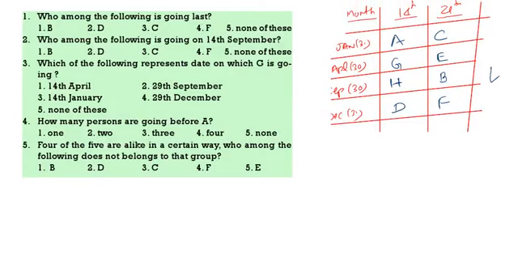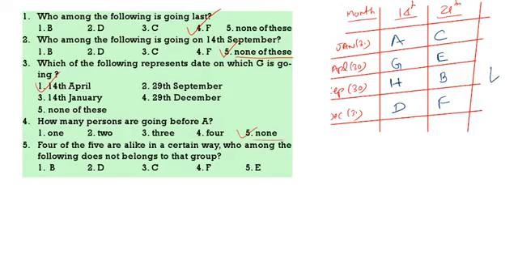Who is going last? F. Who is going on 14th of September? That is H. So, none of these. Which of the following represents the date on which G is going? G is going on April 14th. Then, how many persons are there before A? No persons are there before A.